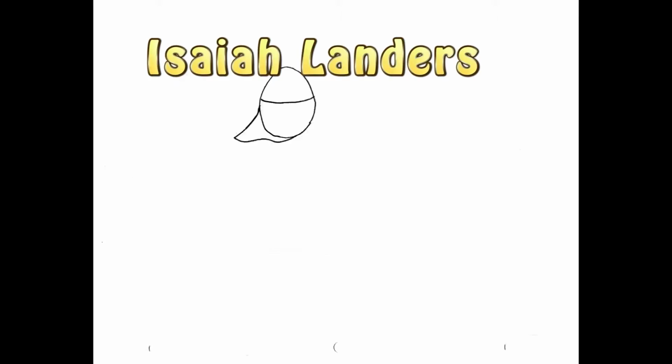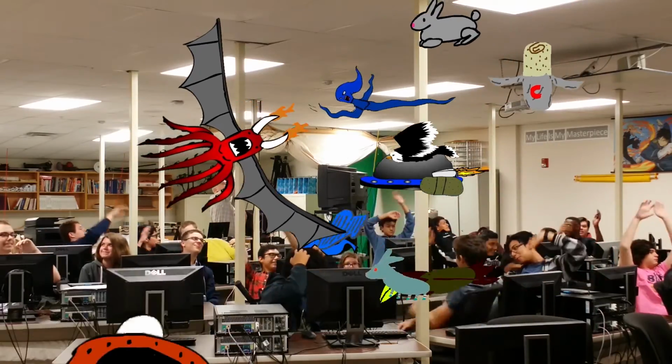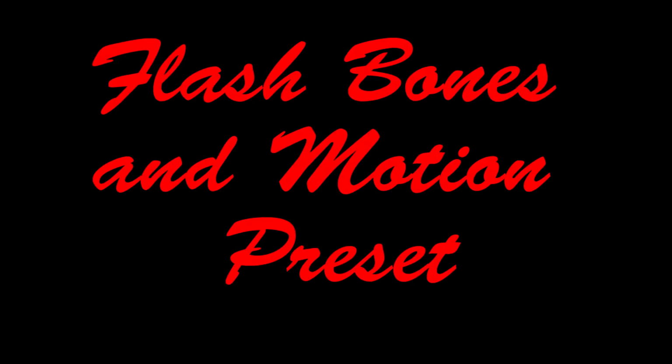Zombie animation. I used multiple scenes, animation symbols, and audio tracks to create this animation. Egg skirt animation. I hand drew this animation to show. Fleming's video. I used the color keying to make an animation with my fellow students. Flash bone and motion preset. I used Flash to make an animation of a horse that we will put bones on and use the bones to move it.